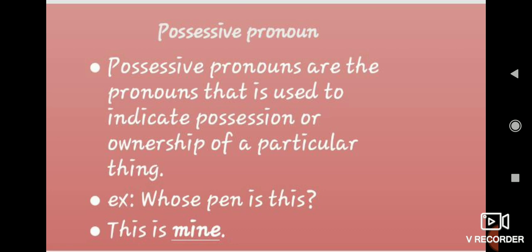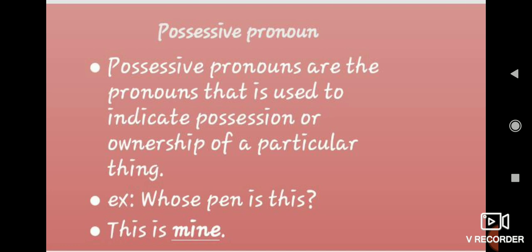Possessive pronouns. Since we have studied in previous classes, I'm just going through it as it is. One more time, if you go through it, it would be better for you. First, we have seen subject pronoun, object pronoun, reflexive pronoun, and then possessive pronoun. Possessive means if an object belongs to you, you are the owner of that particular object. To show its possession, ownership, we use possessive pronouns. For example, in class, if any pen or pencil is on the floor, we take it and ask the other children, whose pencil is this, whose notebook is this. Immediately they will say, this is my notebook.